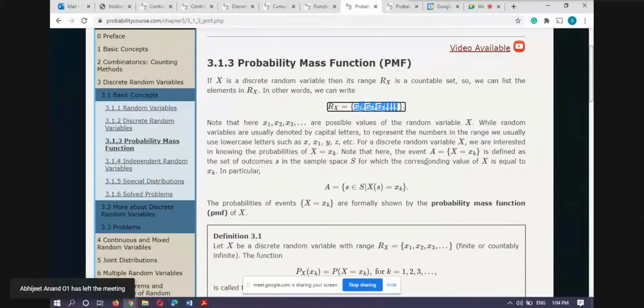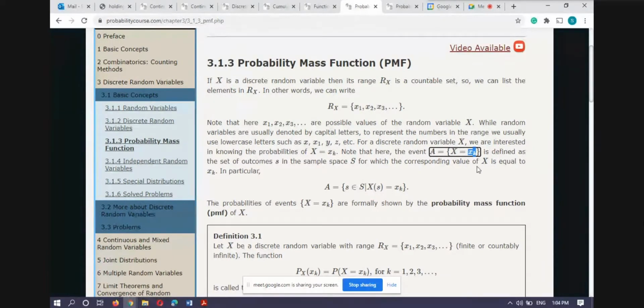And then I talk about events. If I have a random variable capital X, and these are the values taken by the random variable, like x1, x2, xk, on the basis of this I can define an event. This bracket is known as an event, and in general it is like this.